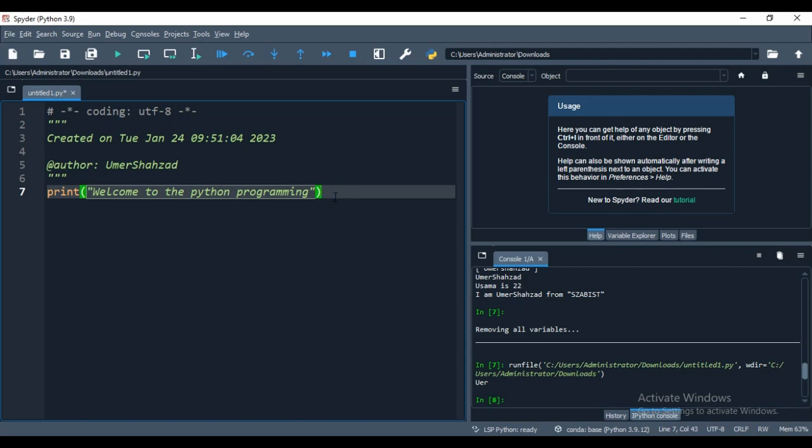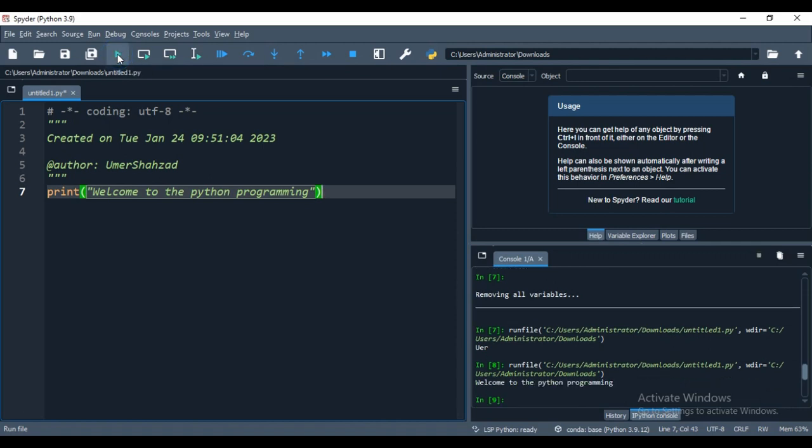There is nothing difficult to install the Anaconda Navigator. So talking about the first function or first program, that is how you print in Python. So this is what I have written in Python. Now what I need to do, I just need to say print. So I am running this green button, actually you run the file. Once I have run this, as you see, this is the output: welcome to the Python program,